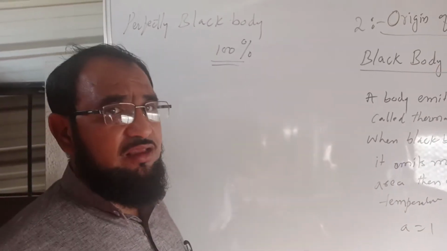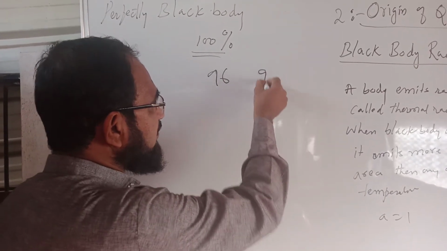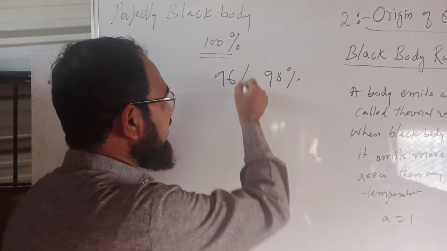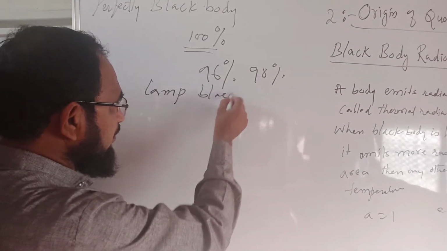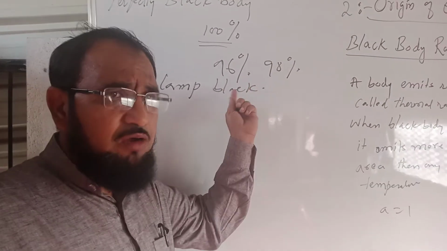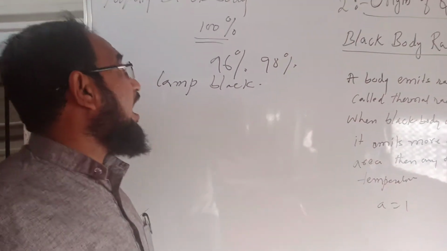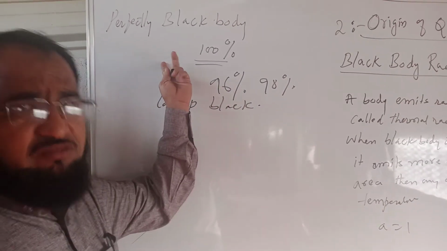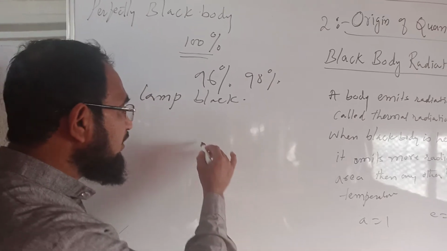Lamp black absorbs 96 to 98% of the incident radiation. A perfectly black body is not found in nature, but artificially we can make a body that is nearly perfectly black.